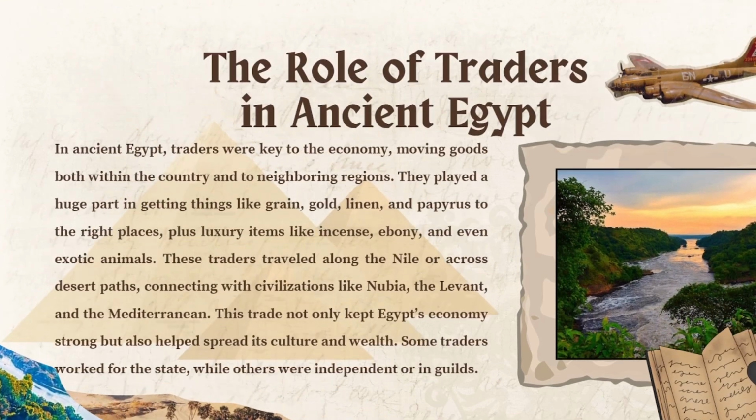The role of traders in ancient Egypt. In ancient Egypt, traders were key to the economy, moving goods both within the country and to neighboring regions. They played a huge part in getting things like grain, gold, linen, and papyrus to the right places, plus luxury items like incense, ebony, and even exotic animals. These traders traveled along the Nile or across desert paths, connecting with civilizations like Nubia, the Levant, and the Mediterranean. This trade not only kept Egypt's economy strong but also helped spread its culture and wealth. Some traders worked for the state, while others were independent or in guilds.